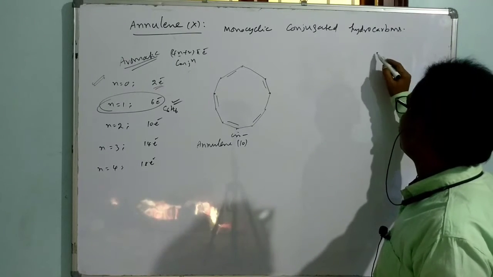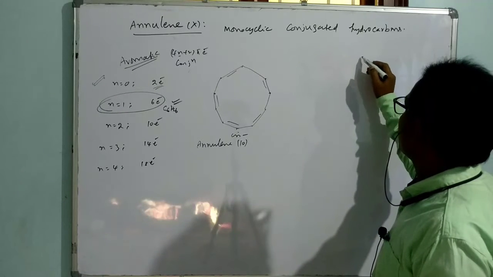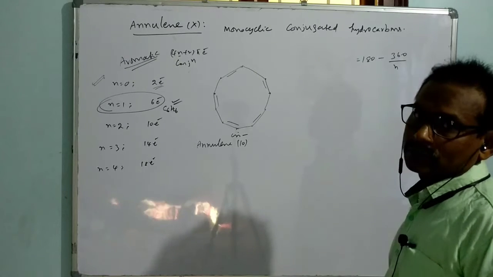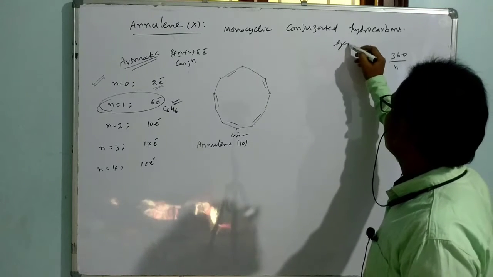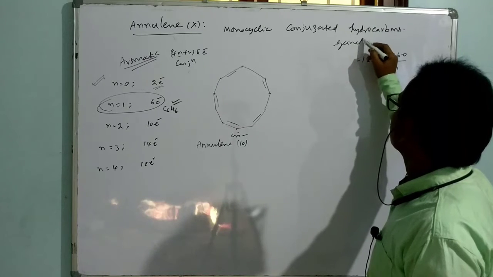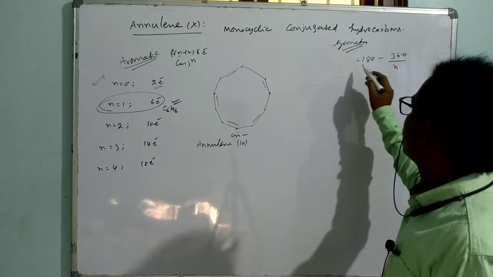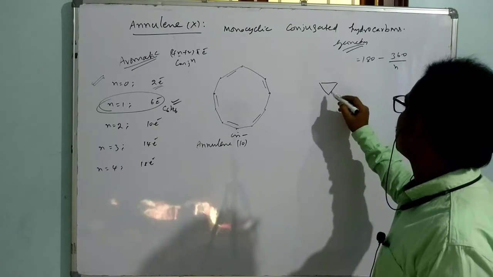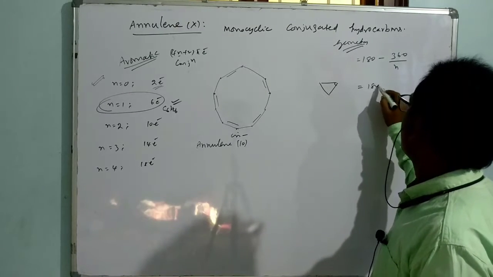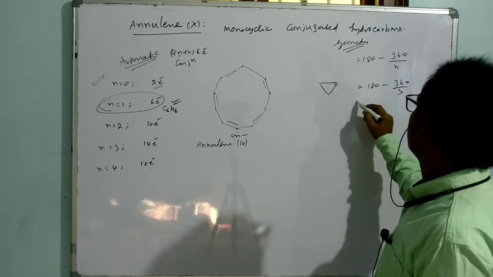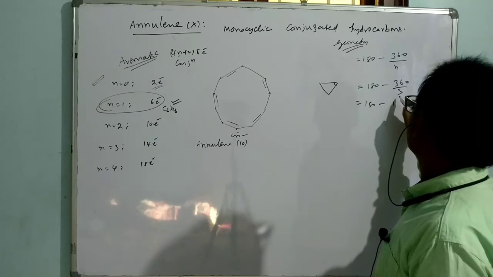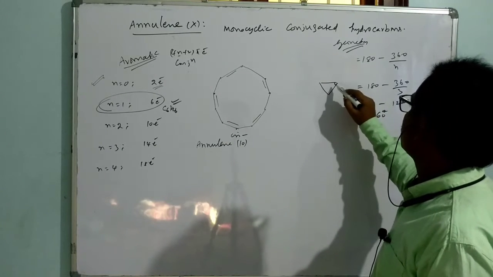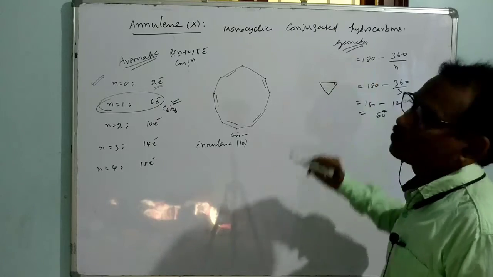what is the bond angle in any polygon is determined by, as per geometry, 180 minus 360 divided by the number of corners. That means if we take, for example, a 3-carbon system, there are 3 corners. You take this kind of system. What is the angle as per geometry? 180 minus 360 by 3. That means what is the angle? It is 60 degrees. So this is the 60 degrees angle as per the geometry.